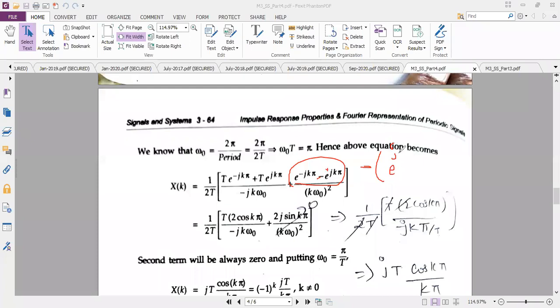So e power plus j k pi, then I will be having minus e power minus j k pi. And I do not have divided by 2j here. So I can write this complete numerator term as minus of 2 times j into sine k pi. Is it right? The complete numerator is correct.